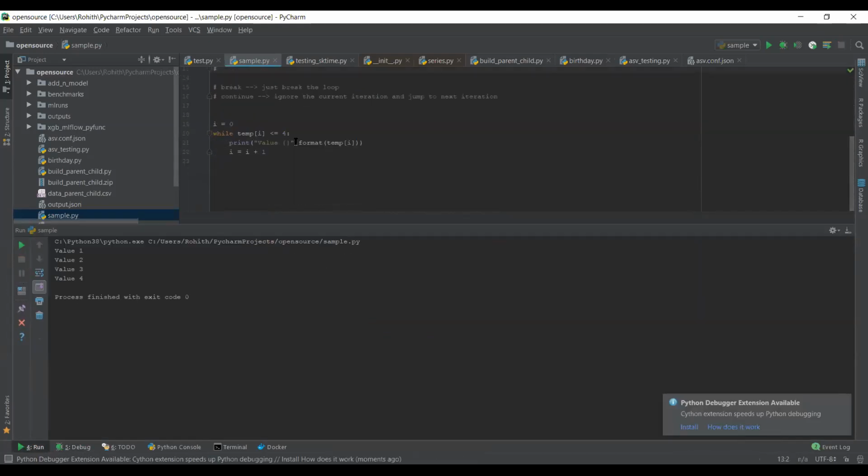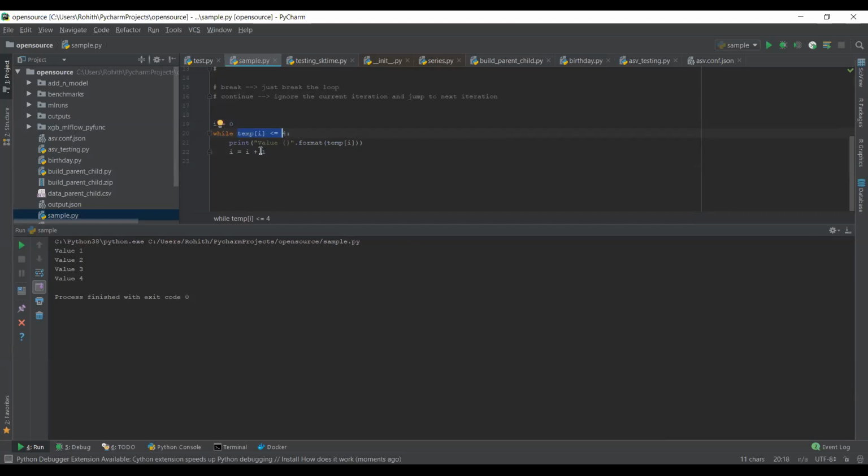As I mentioned, a while loop is a precondition loop. So first it will check the condition, and only then will it execute. What's happening here is we are iterating while the particular number is less than or equal to 4. Once it is greater than 4, we simply come out of the loop. We don't want to execute.